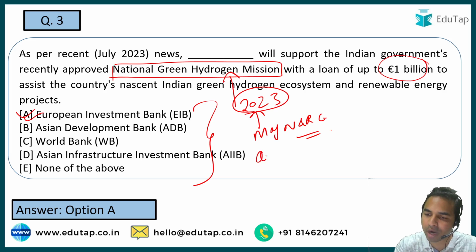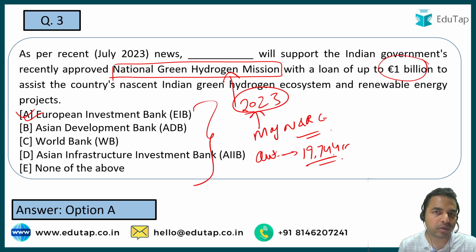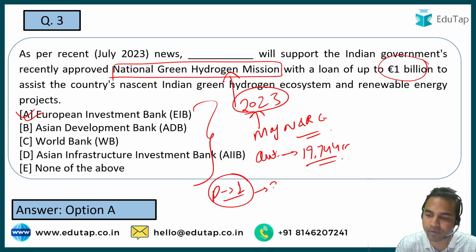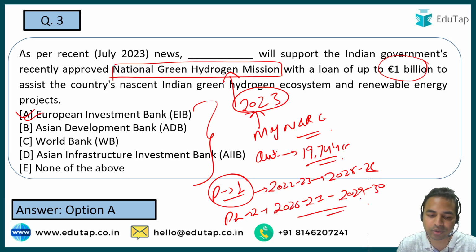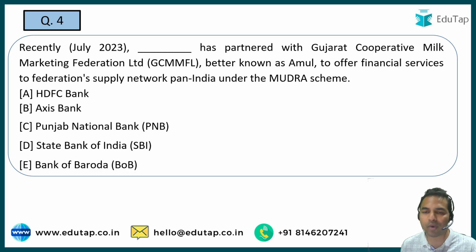So guys, the outlay for this particular scheme is 19,744 crore rupees. Now, the approach that the Government of India has taken to execute this mission is basically a phased approach. Phase 1 tenure is from 2022-23 to 2025-26. Phase 2 is from 2026-27 to 2029-30. Okay, so this is a very important thing that you have to remember from this particular scheme as well. Now guys, let's move on to the next question.